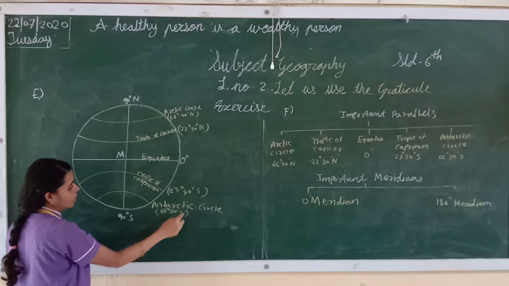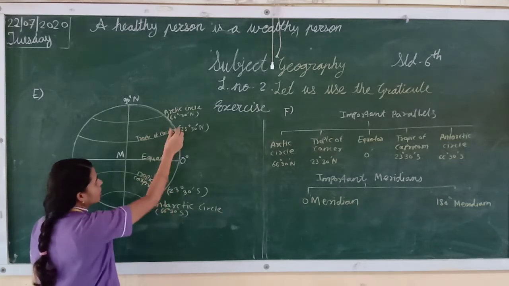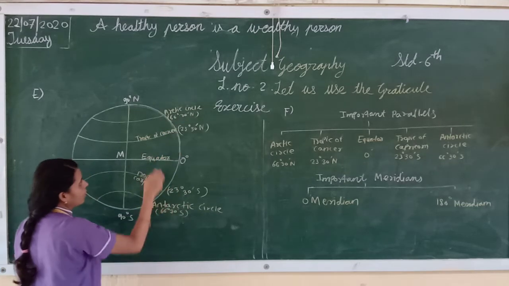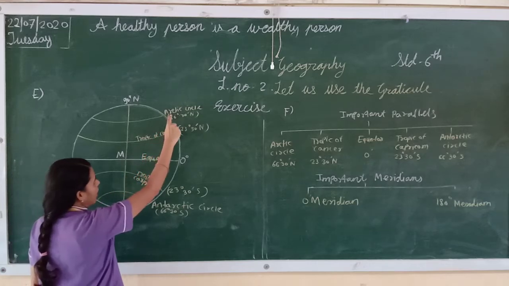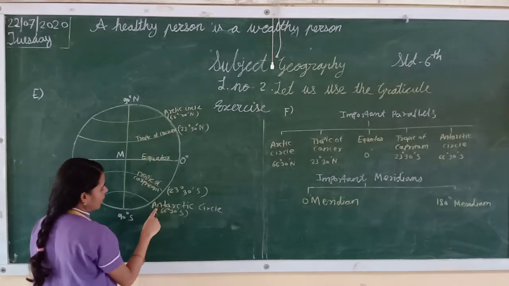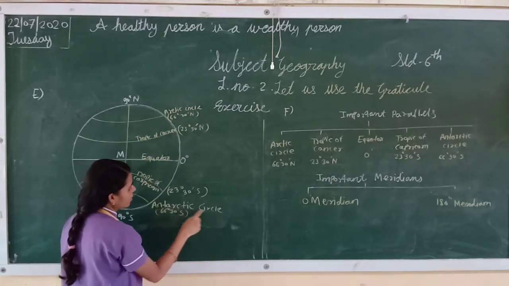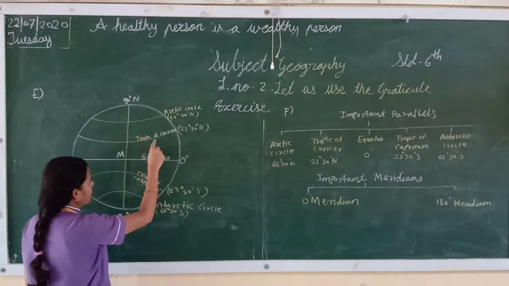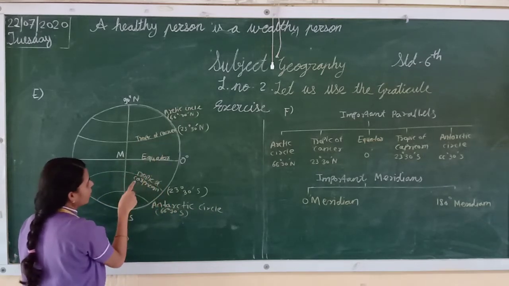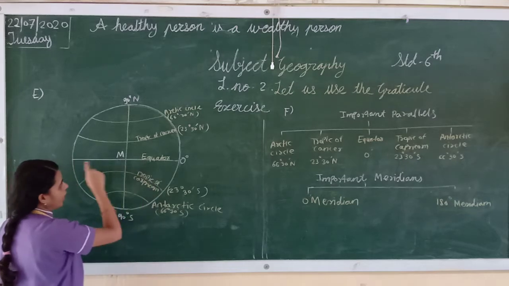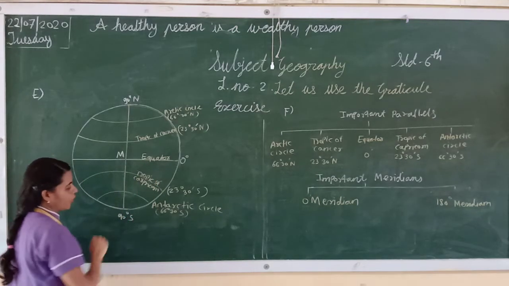Okay, this north and south, students, here this measure is same. This is the Arctic circle, and this one is the Antarctic circle. Okay, Tropic of Cancer and Tropic of Capricorn. And the middle line is the equator.